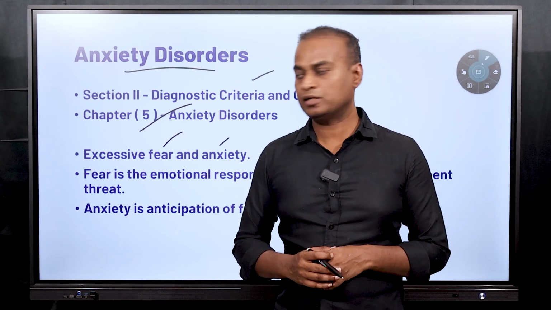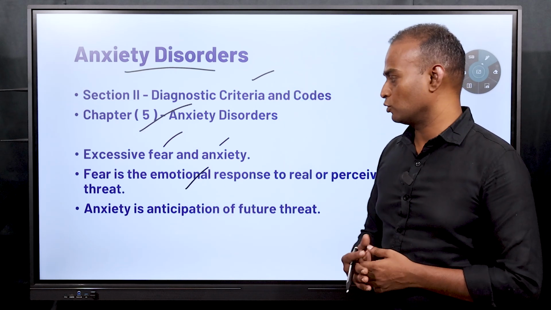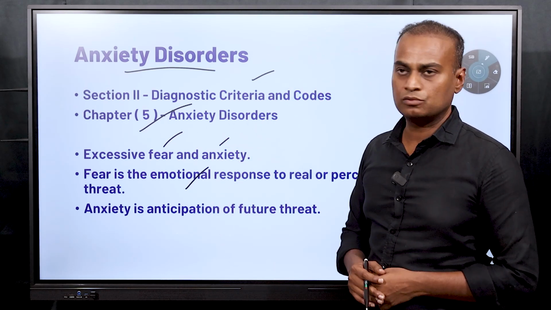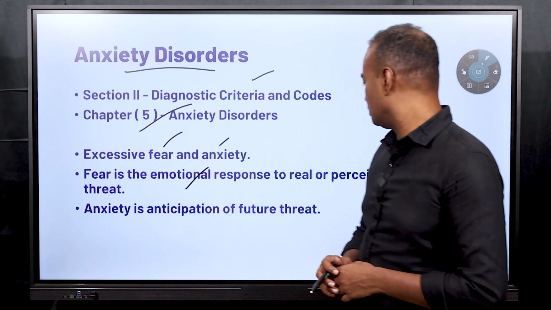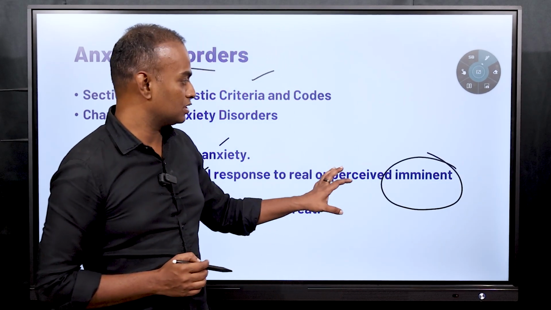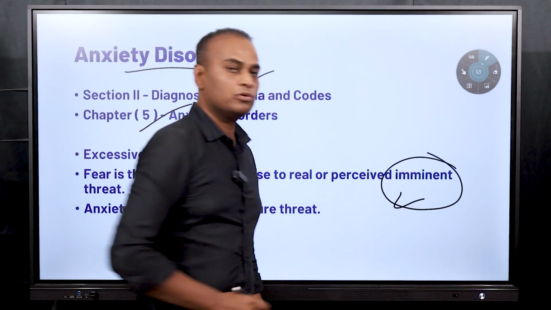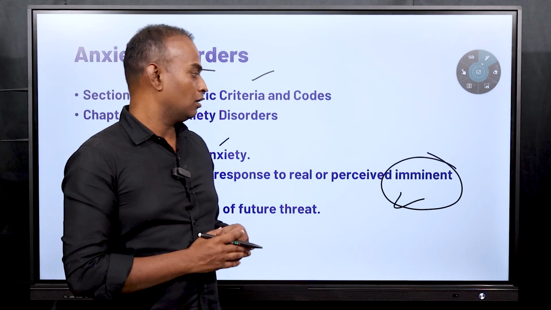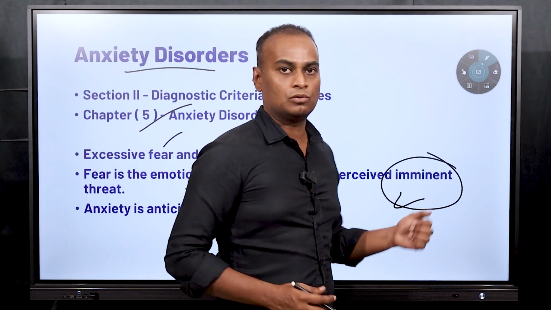And what is the difference between fear and anxiety? You all know that fear is a basic emotion, one of the universal emotions. Fear has different definitions when looked at through different perspectives. But from the perspective of anxiety disorders, as mentioned in DSM-5, fear is an emotional response to a perceived or real threat. This is the important one: perceived immediate threat. The important word is immediate. If you are undergoing any fear right now, maybe you have encountered a thief or a robber or an animal in the wild, the immediate threat you have is known as fear.